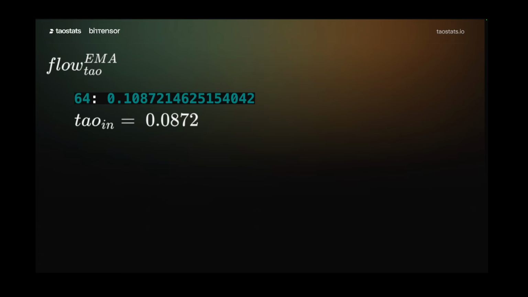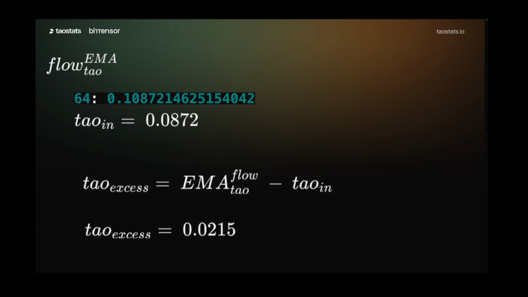All right, but now we've got this other problem where the chain wants to give subnet 64 0.108, and we can only give it 0.0872. So we call this the excess tau. We subtract it, and it's 0.0215 tau a block, which is 154.8 tau a day. So what do we do with that excess tau? Well, what this is telling us is the EMA is saying the price should be closer to 0.0108, but it's actually 0.0872.